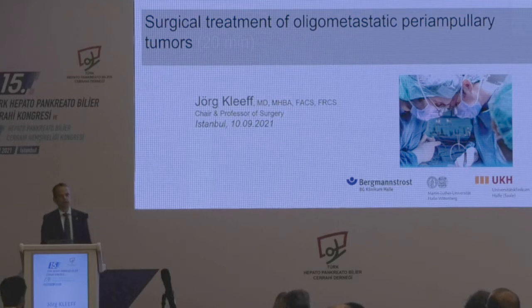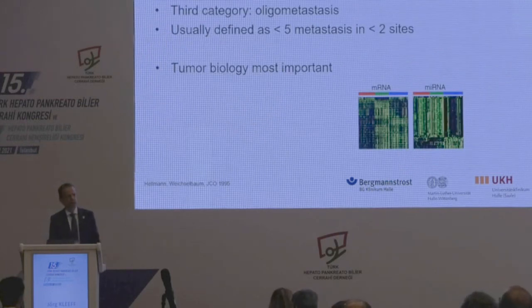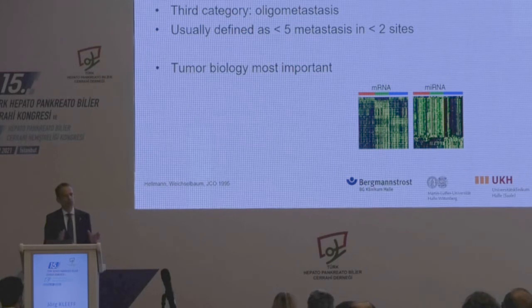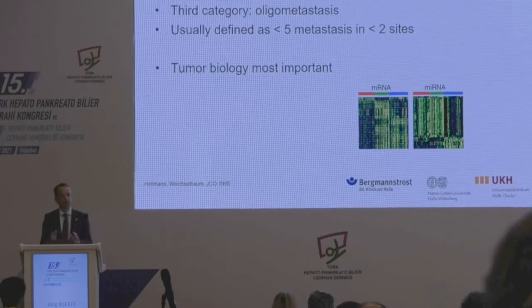And I'd like to talk in the next 15 to 20 minutes about surgery for oligometastatic pancreatic tumors. Now, first, I'd like to briefly discuss what is oligometastatic. Well, obviously, usually we have local tumor growth where we go on with surgery and we try to cure the patient by removing the tumor. And on the other side, we have systemic disease that we treat by chemotherapy.